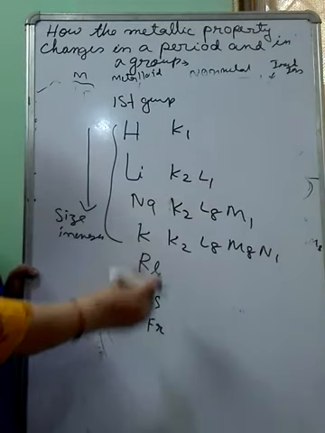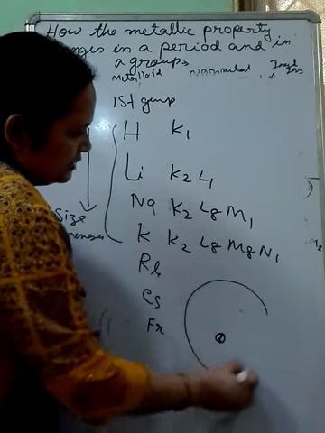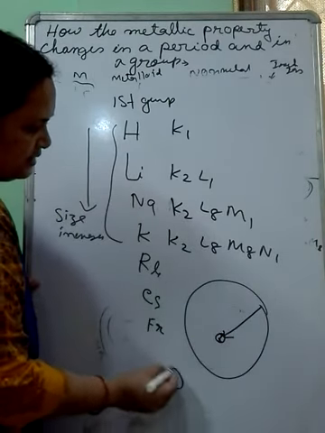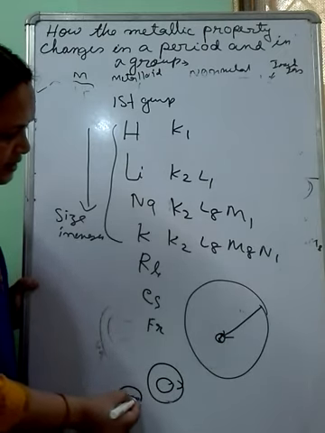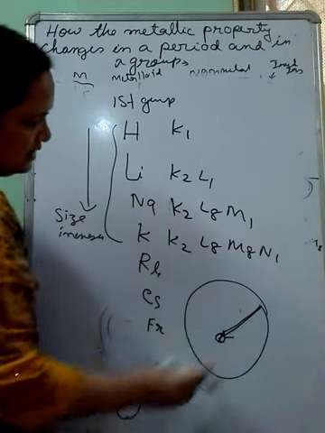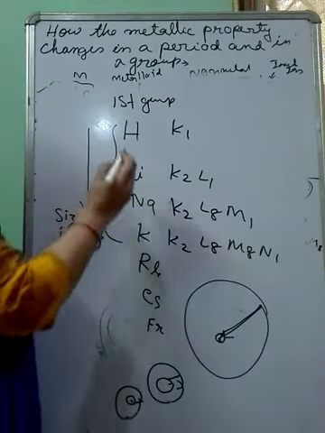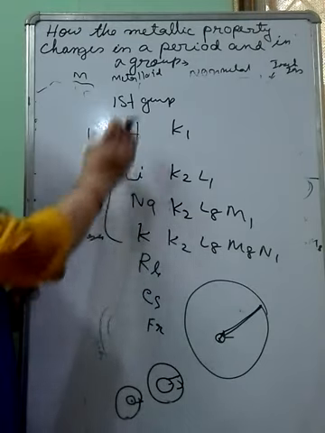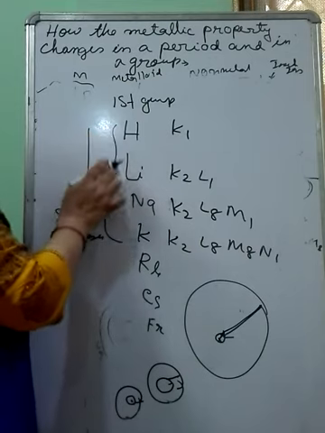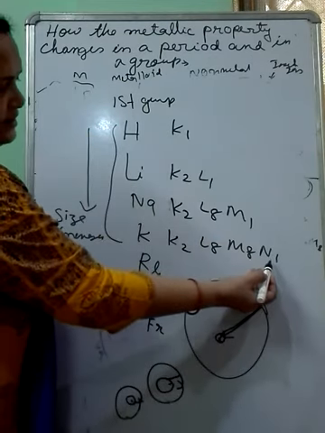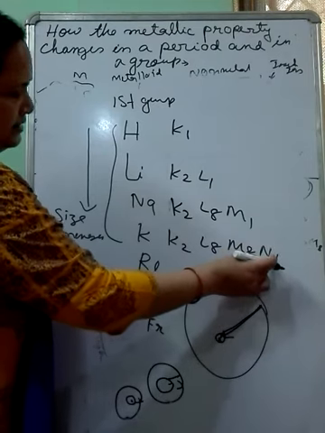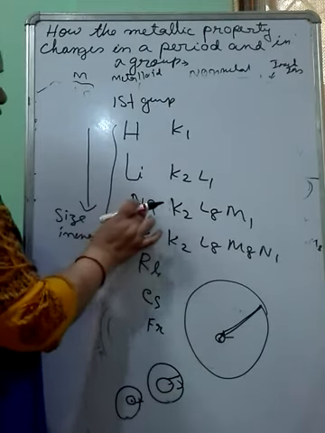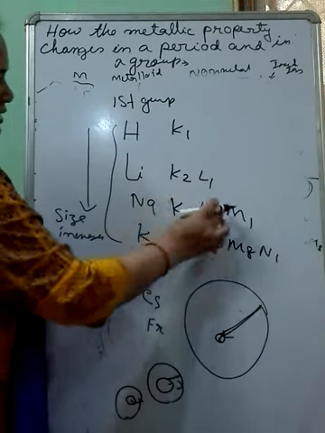Since the size increases in a group, the nuclear attraction for the outermost electron will be less. Gradually the size becomes bigger and bigger, you see this size, this size, this size. For hydrogen, lithium, sodium, potassium, the last shell in potassium is the N shell, so nuclear attraction for the N shell outermost electron, this one valence electron, will be less compared to sodium, because in sodium the outermost shell is closer to the nucleus.